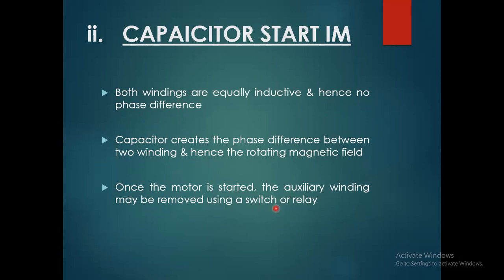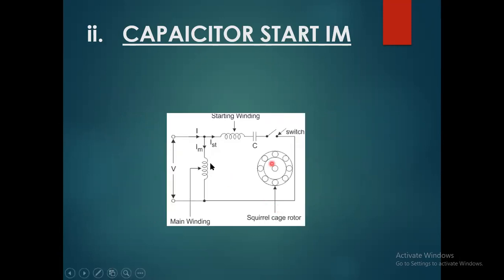Once the motor is started, the auxiliary winding may be removed using a switch or relay. In this diagram, you can see a capacitor is connected after the switch, and the capacitor is connected in series with the starting winding.